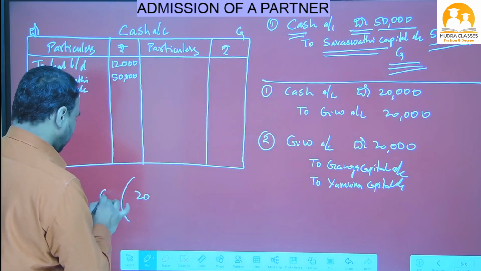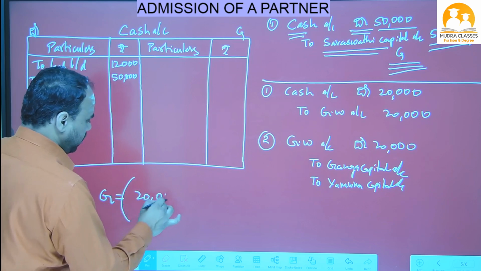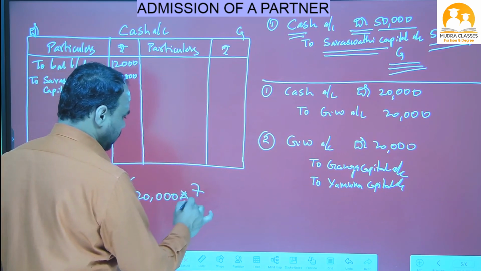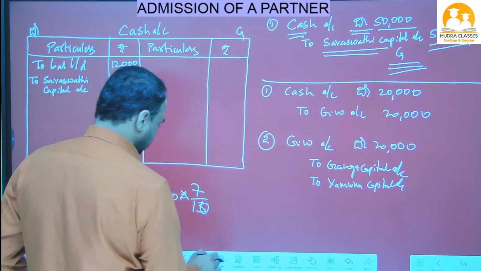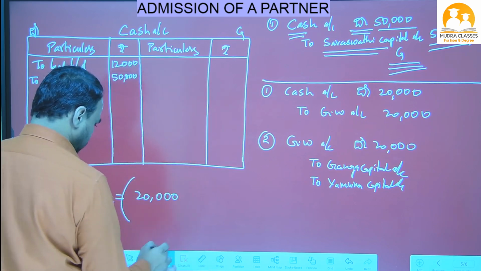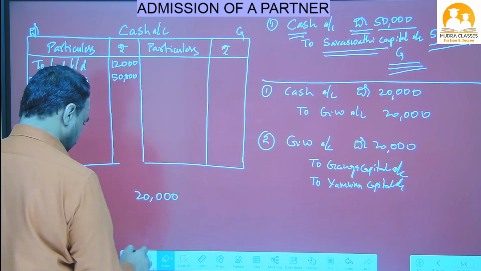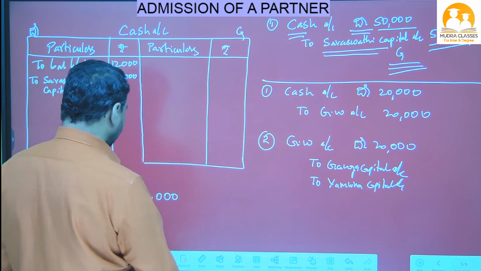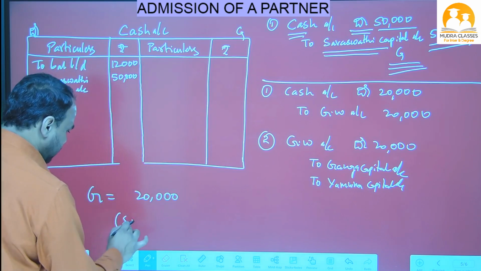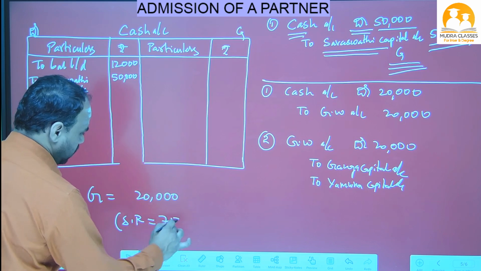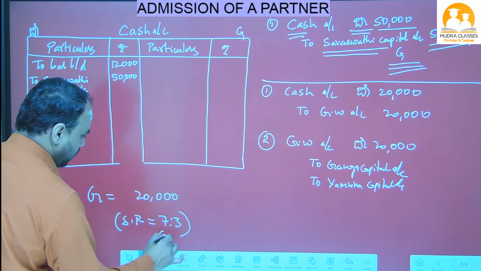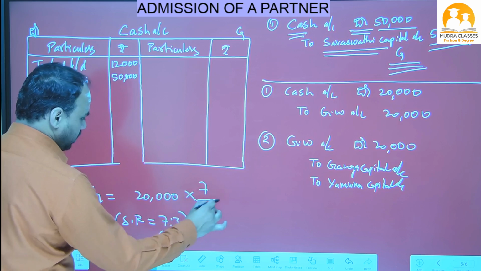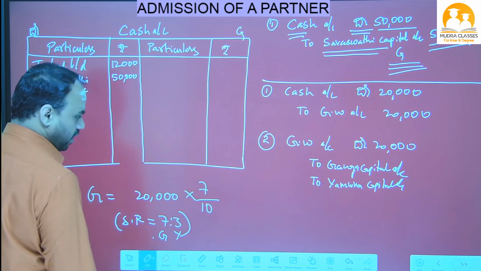So first of all I will calculate Ganga's share. Ganga's ratio, how much? The 7:3 ratio is given, so the 20,000 we have to distribute is multiplied by 7/10. I will write clearly here. Now I am distributing these 20,000. In which ratio? The sacrificing ratio, which is 7:3. That means 7 belongs to Ganga and 3 belongs to Yamuna. So Ganga's share is 7 divided by 7 plus 3, which is 10.